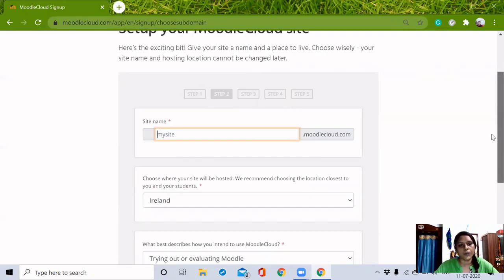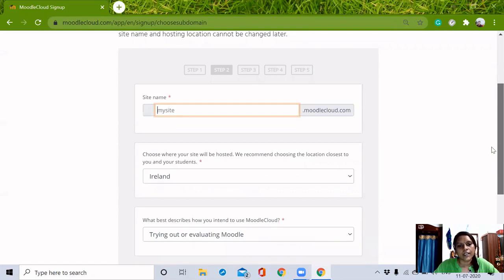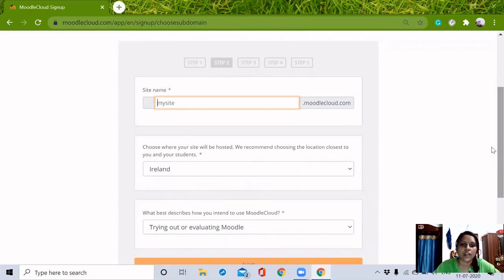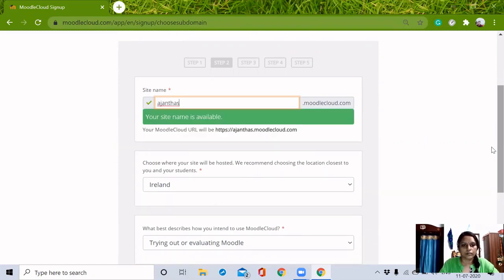It will ask us to enter a site name as per our choice. So I have typed Ajanta Esaranam as my site name.